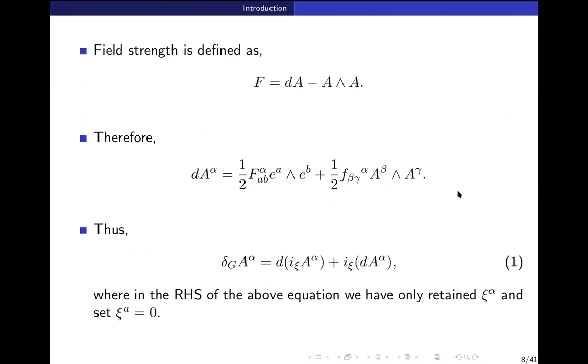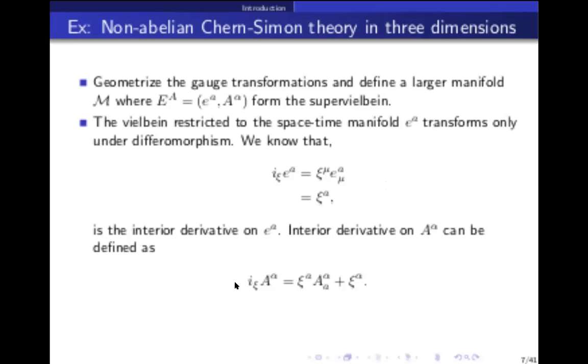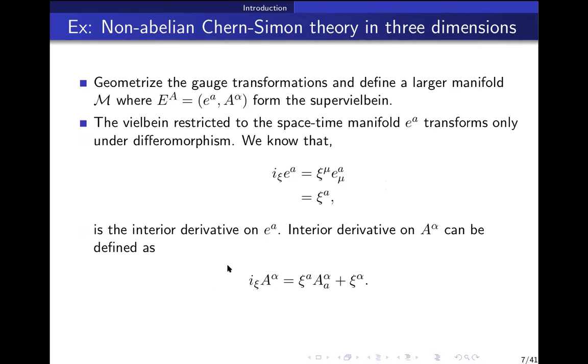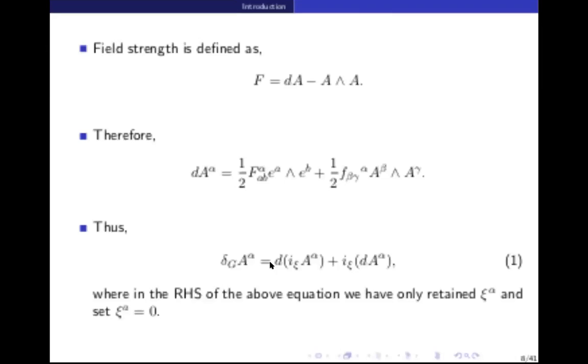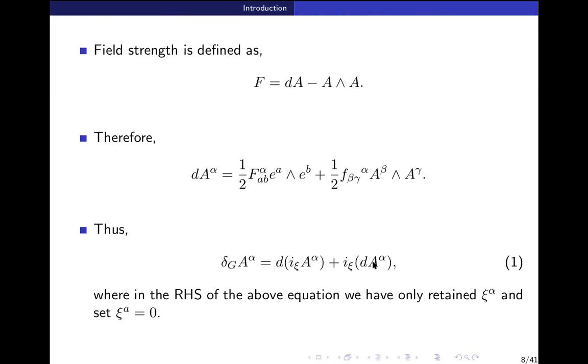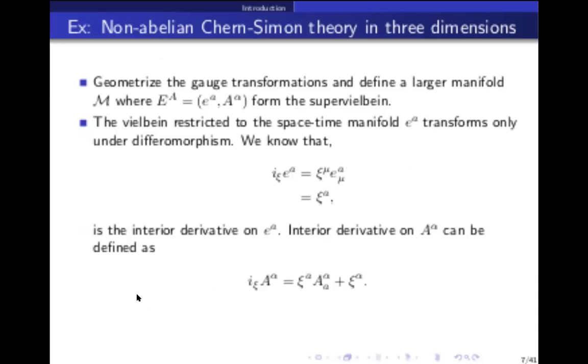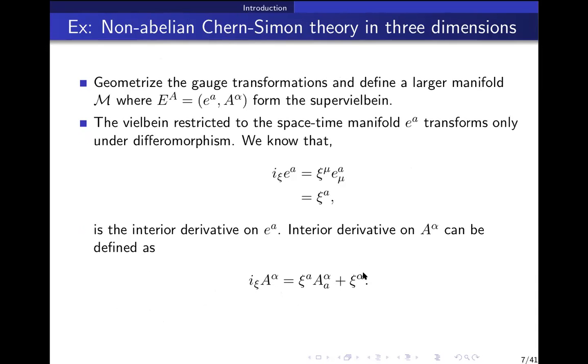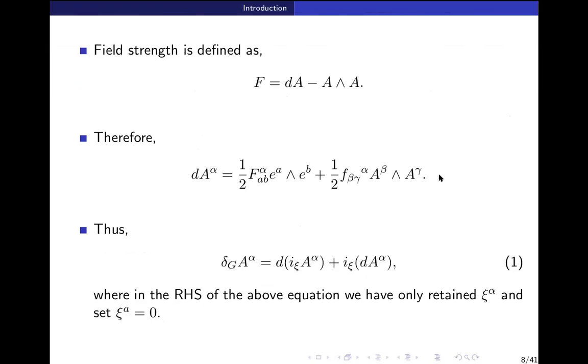So once you define dA this way and the interior derivative this way, if you take d ixi plus ixi d, for setting xi a equal to 0, that is, suppose you want to do only gauge transformation, xi alpha, then you don't care about the space-time transformation. So set that parameter to 0, and then use this dA.